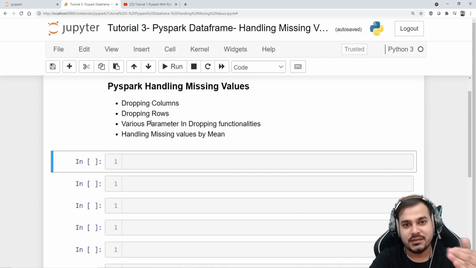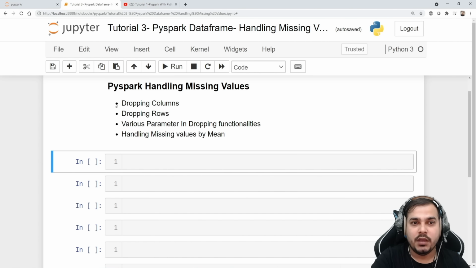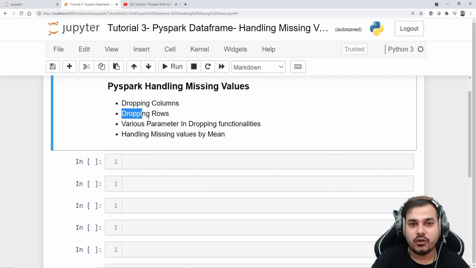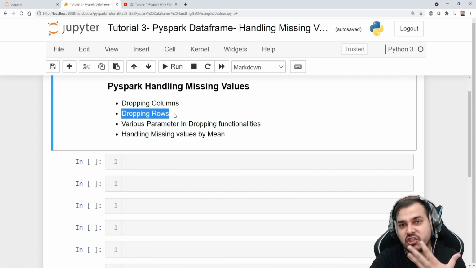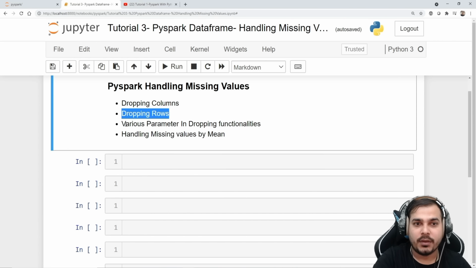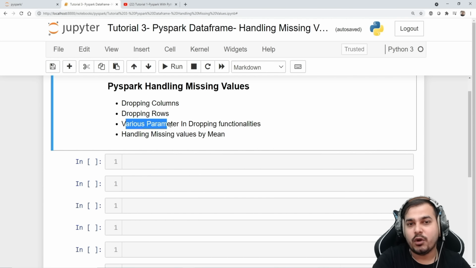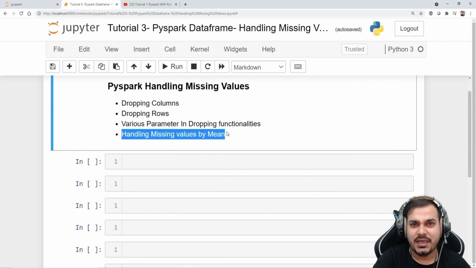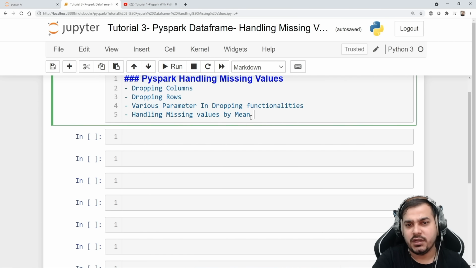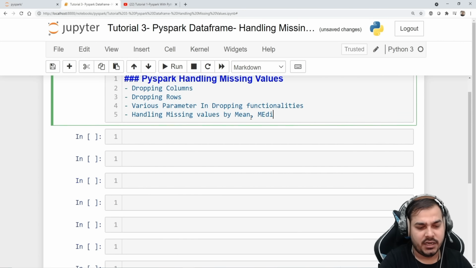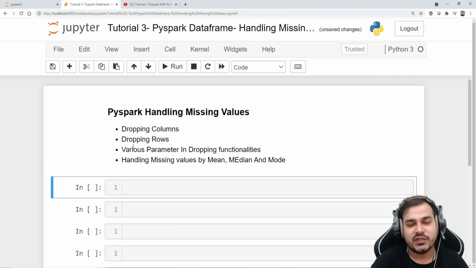So in short, this many things we'll actually try to do. We'll see how to drop columns, we'll see how to drop rows, then when we are dropping rows, probably based on null values we'll try to drop rows, and then we'll see what the various parameters in the dropping functionalities are, and handling missing values by mean, median or mode. Okay, so here I'm just going to write it as mean, median and mode probably, right? So all these things we are actually going to see.